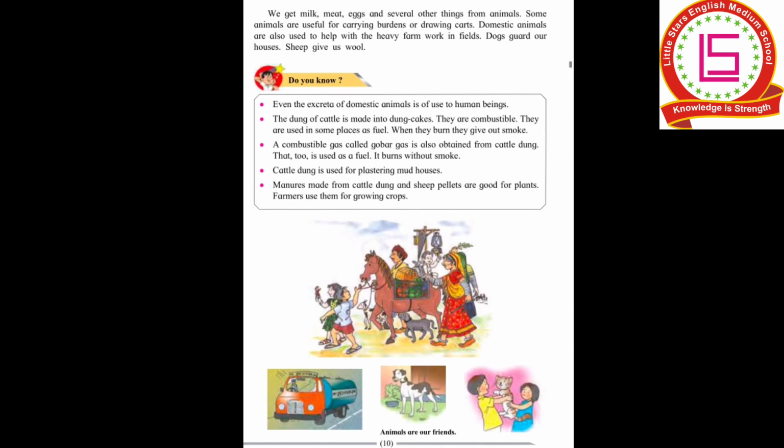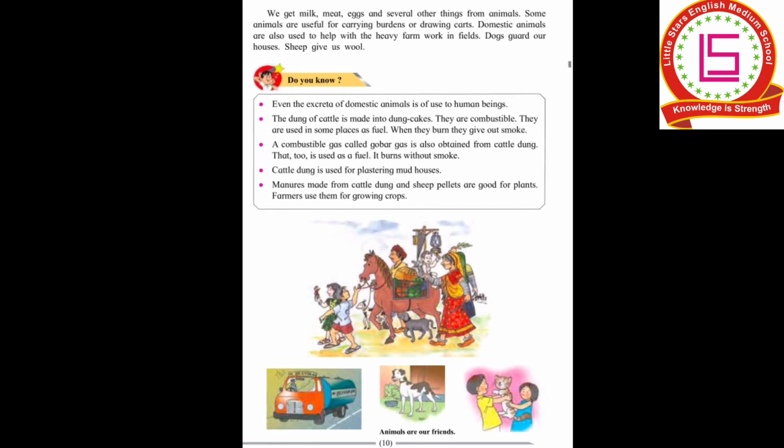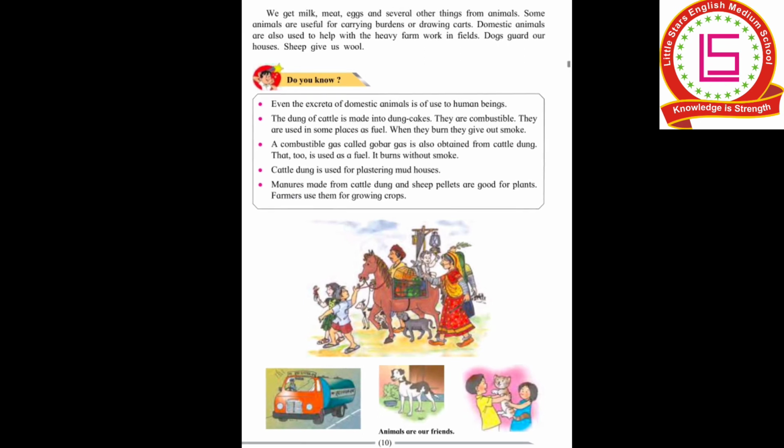Like we get milk, meat and eggs from whom? We get milk from cow, buffalo, we get meat from the goat, hens, eggs also we get from the hens, and many other animals. Those who carry burdens are horses and donkeys and even camels in some areas. Domestic animals are also used to help with the heavy farm work in the field, like bulls. Dogs guard our homes and sheep give us wool.